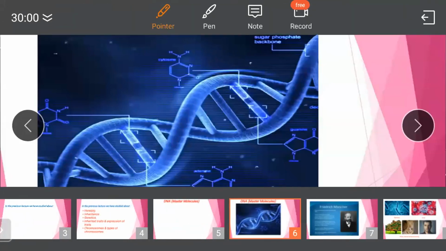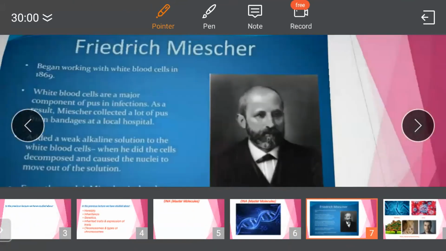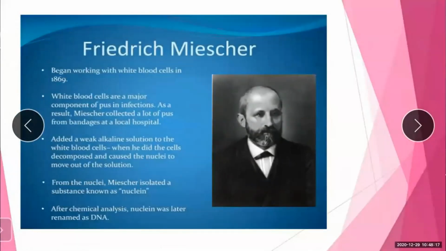Now, in whose mind did this come? The scientist was Friedrich Miescher. In 1869, Friedrich Miescher discovered the DNA molecule while studying white blood cells. It is found in the nucleus and is acidic in nature. Therefore, it is called a nucleic acid.